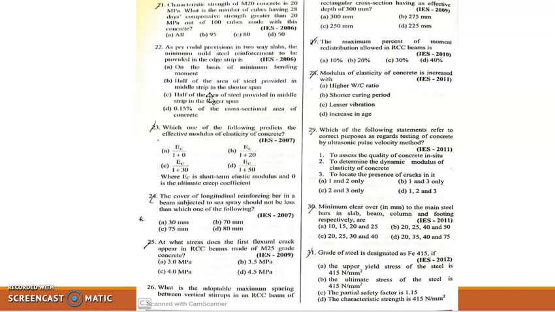So the minimum must be used. So the minimum of 300 or 225 should be used here. So the correct option is option D, 225 millimeter.